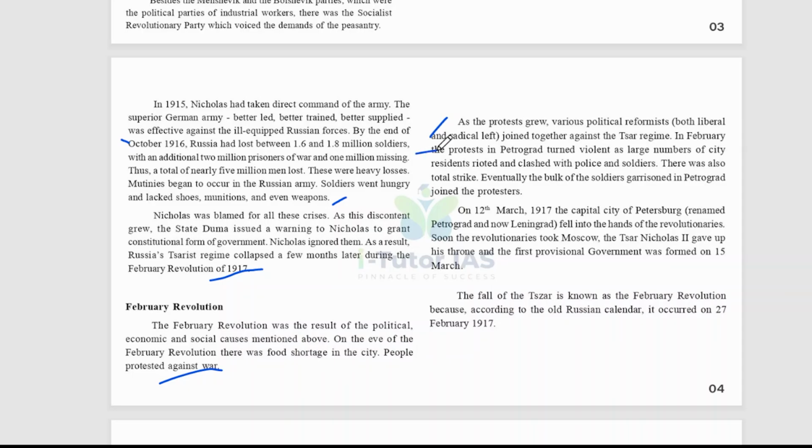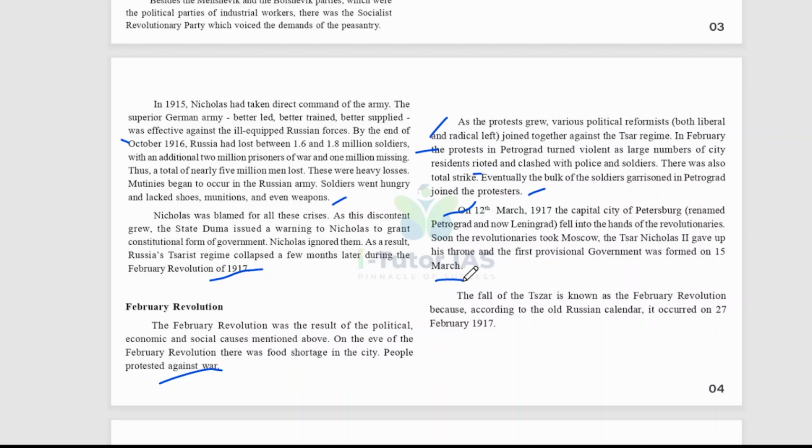In February, the protest in Petrograd turned violent as a large number of city residents rioted and clashed with police and soldiers. There was also a total strike, and eventually the bulk of the soldiers garrisoned in Petrograd joined the protesters. And on 12th March 1917, the capital city of Petersburg, renamed Petrograd and now Leningrad, fell into the hands of the revolutionaries. Soon the revolutionaries took Moscow. The Tsar, Nicholas II, gave up his throne, and the first provisional government was formed on 15 March.